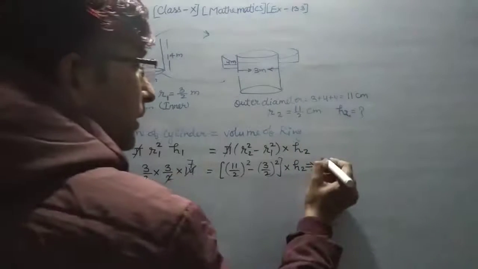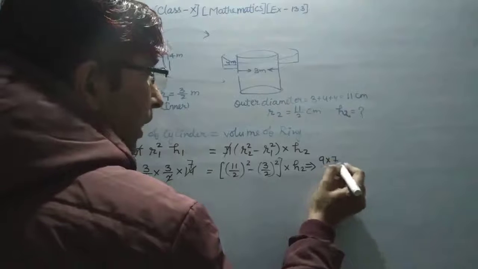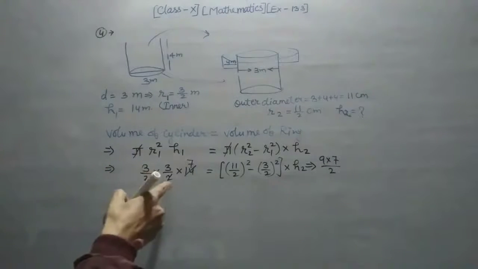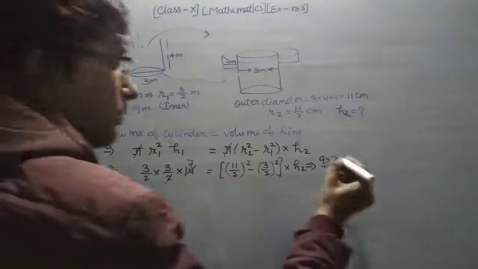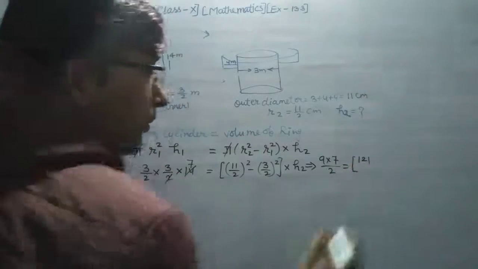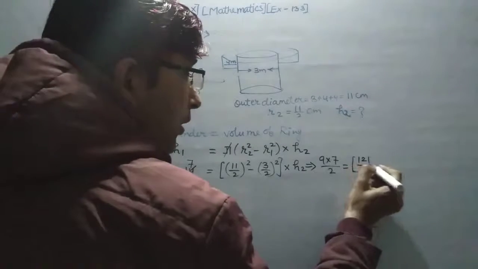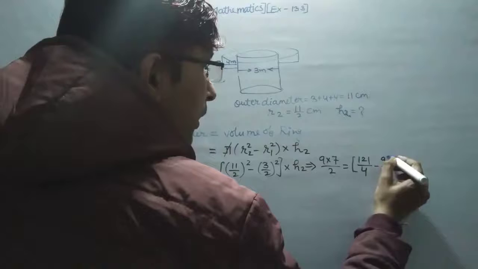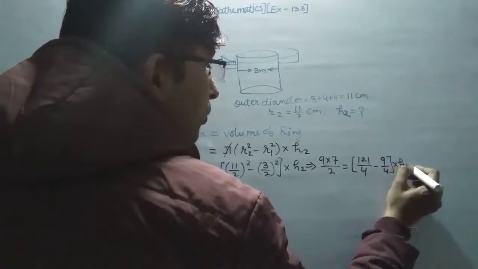Okay, so 3 3s are 9 into 7 upon 2, and now this value is converted just like 121, 11 square 121 upon 2 2s are 4 minus 9 upon 4 into h2.